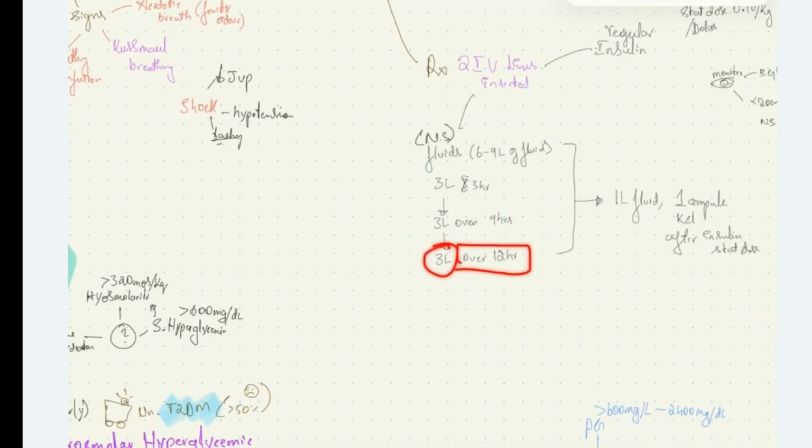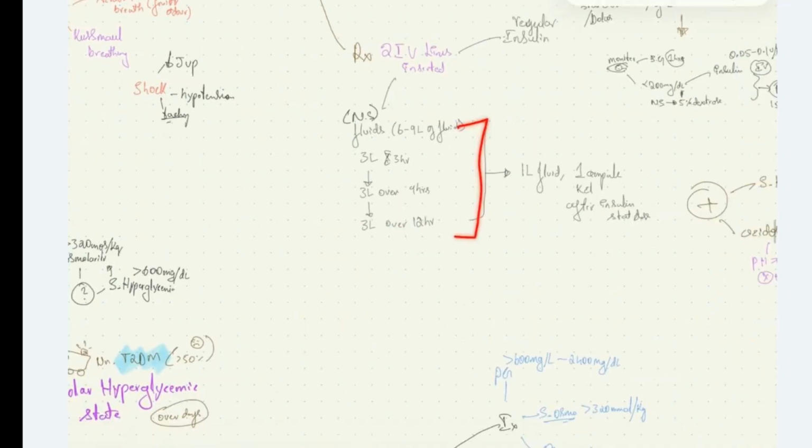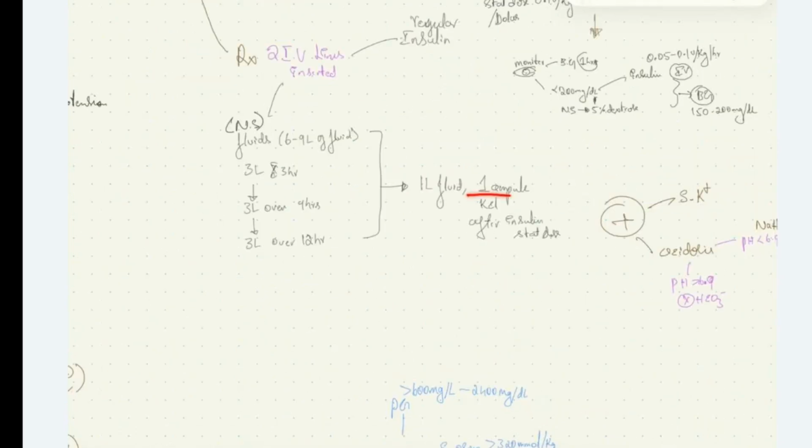First 3 hours, we give 3 liters. Next 9 hours, we give 3 liters. And the next 12 hours, we give 3 liters. And also, along with this, after giving each liter of fluid, we should consider 1 ampule of potassium chloride after giving insulin dose. Why?